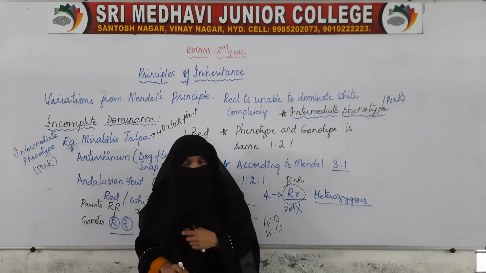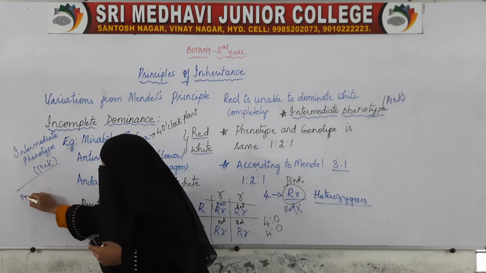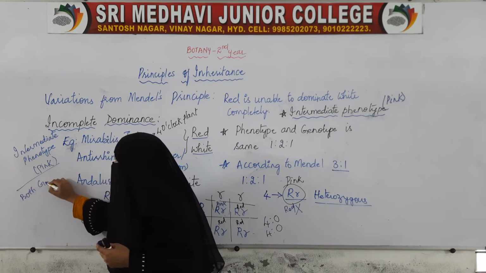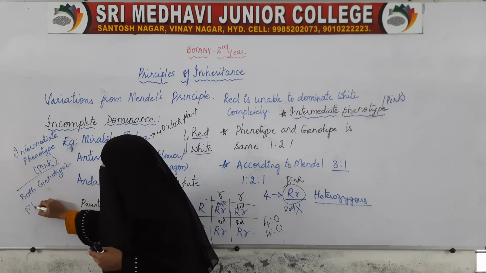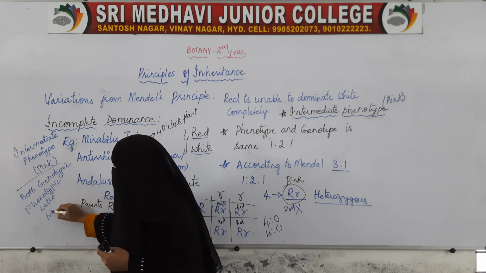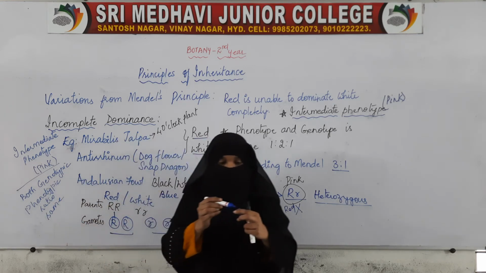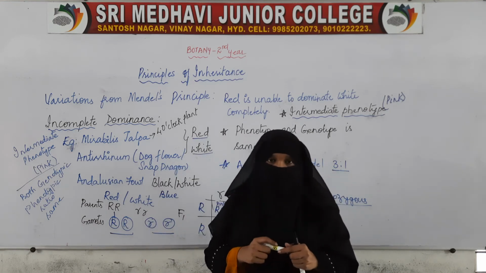And the third is that both genotypic and phenotypic ratio are the same.